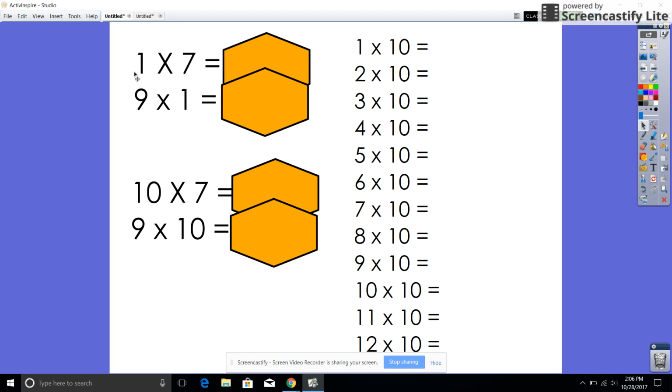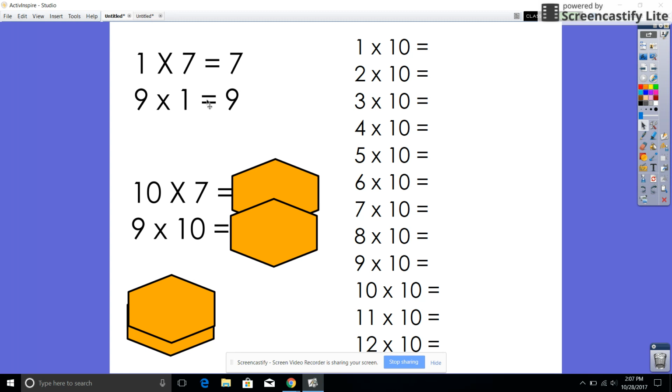So if we multiply 1 times 7, I'm going to remind ourselves what happens when we multiply with 1. 1 times 7 is 7. 9 times 1, we know, is 9. Well, the difference between multiplying by 1 and multiplying by 10 is that the 1 is now moved to the tens place. So what you're essentially doing is you're saying, I'm going to replace this 1 with the 7 and then add a 0 after. Because instead of saying you have one group of 7 equals 7, you have 10 groups of 7, which would equal 70. And then we also have 9 groups of 10, which would equal 90.